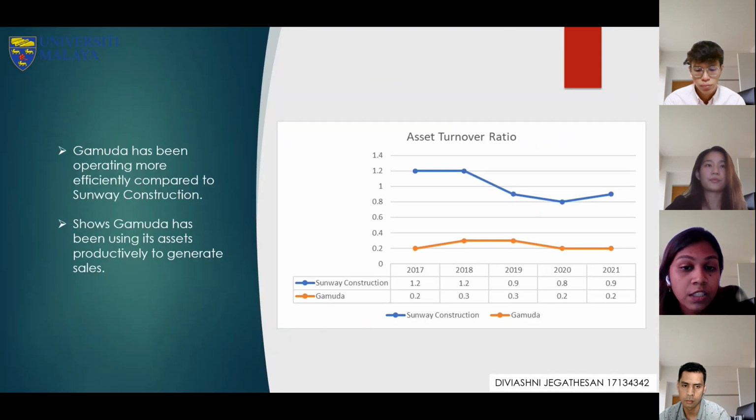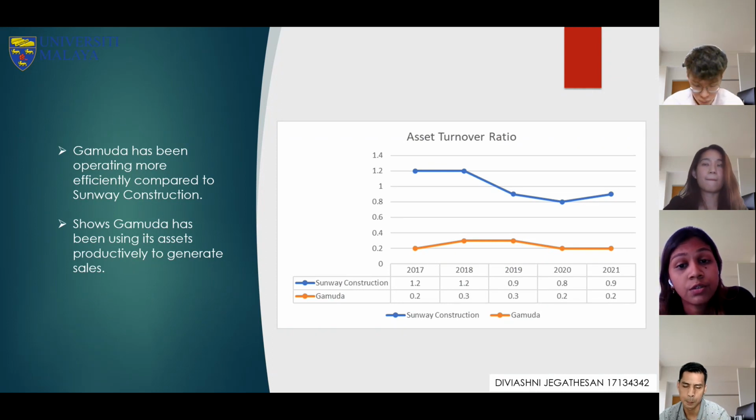So based on the graph, it is known that Gamuda has been operating more efficiently compared to Sunway Construction throughout the 5 years, and it shows how Gamuda has been productively using its assets to generate sales. Now I will pass to KAORI for the debt ratio.